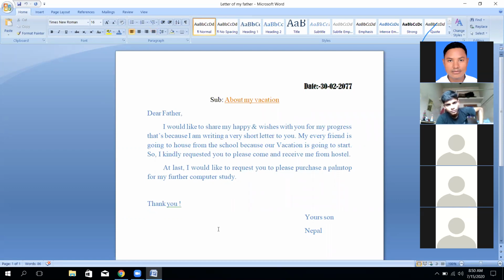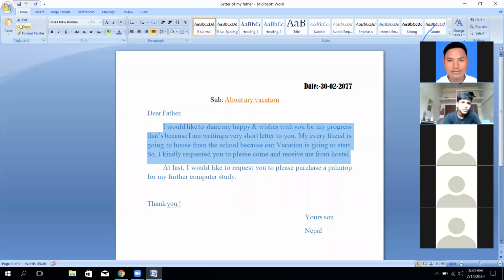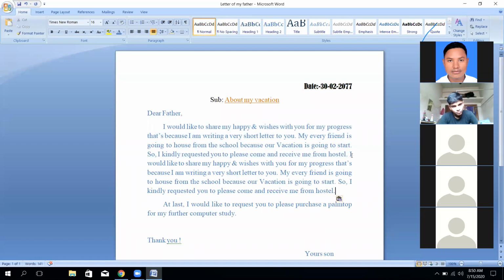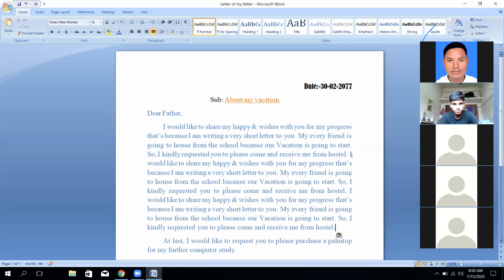How can we do lots of work in the program? After the selection, this is known as the selection, right? After the selection, if you press, it is known as copy. Copy means duplicate. Control C, we can utilize the Control C also. I have already pressed the Control C. Otherwise, we can press here copy, give the place, again Control V for the paste. Yes, it will increase the same thing. It means the matter will duplicate.